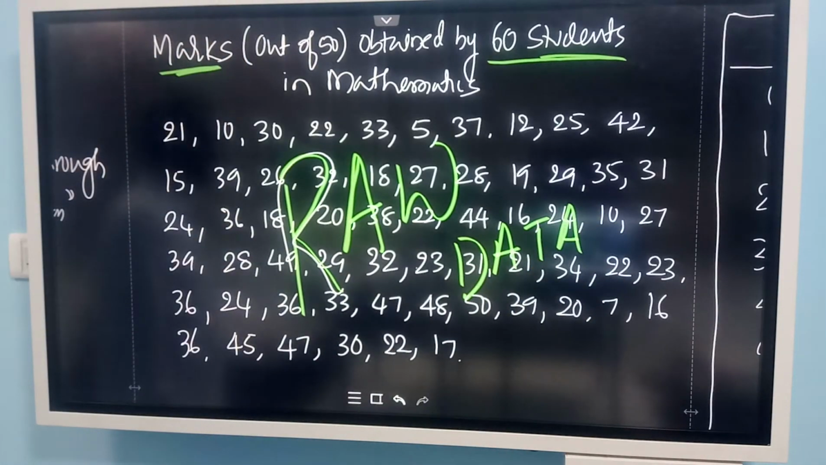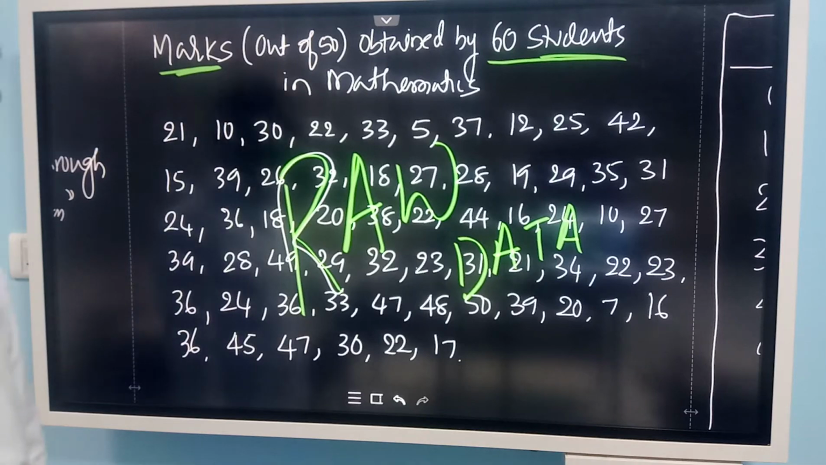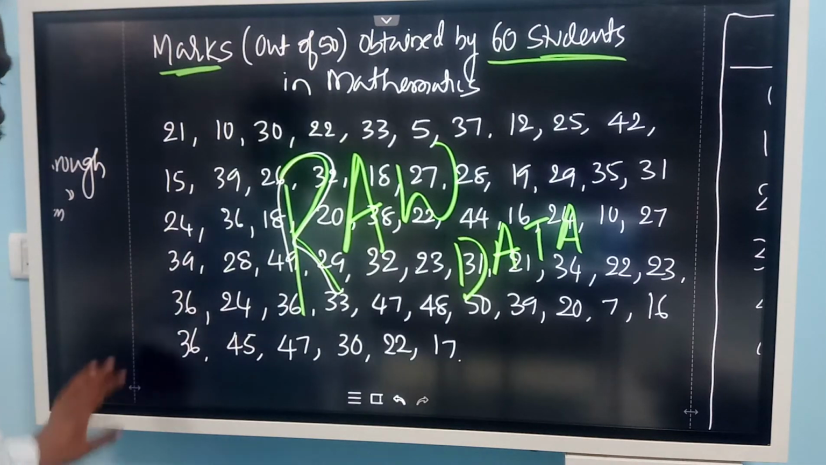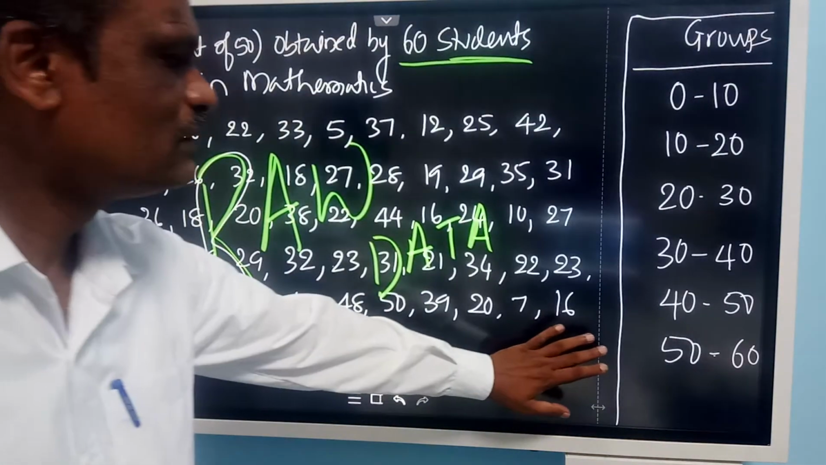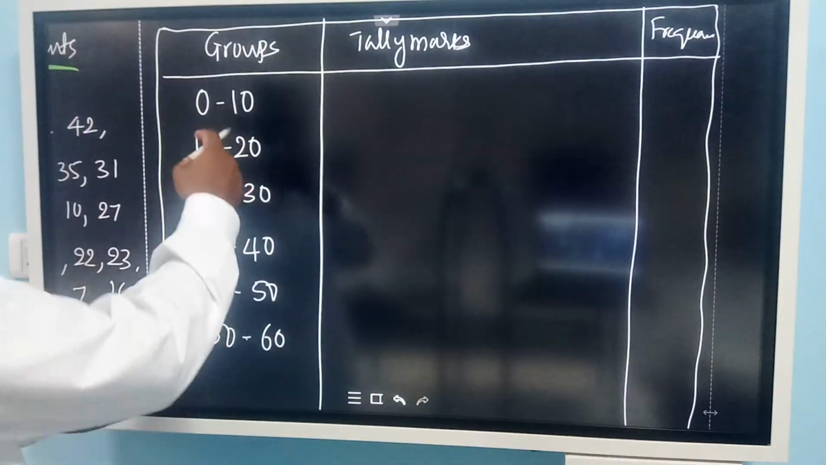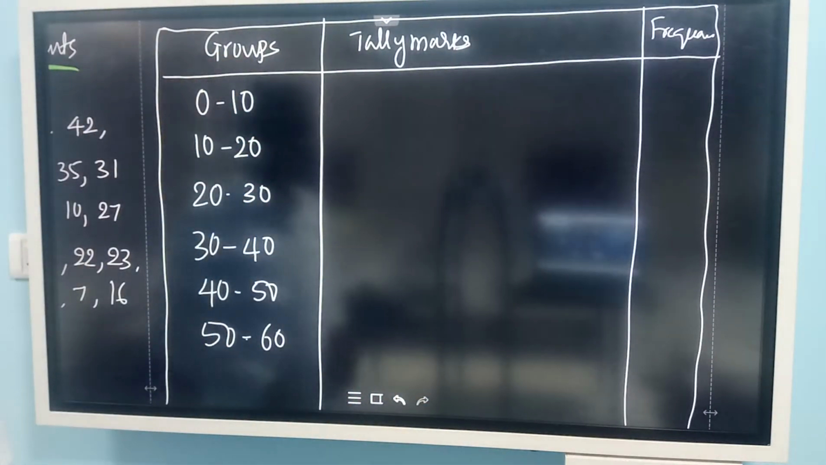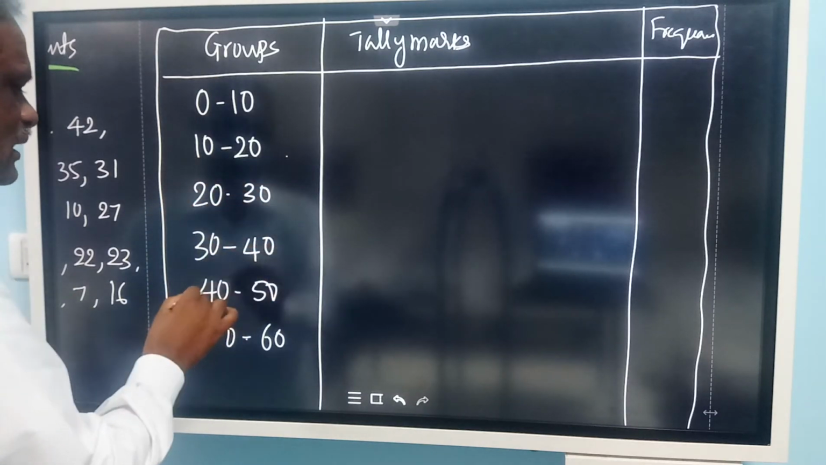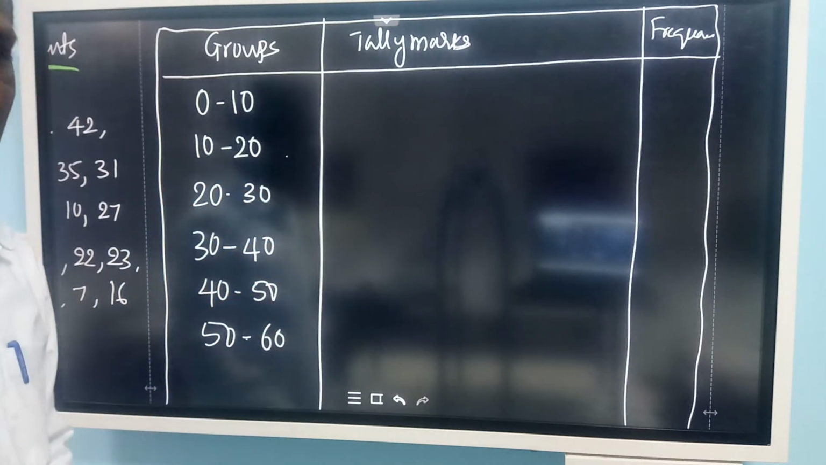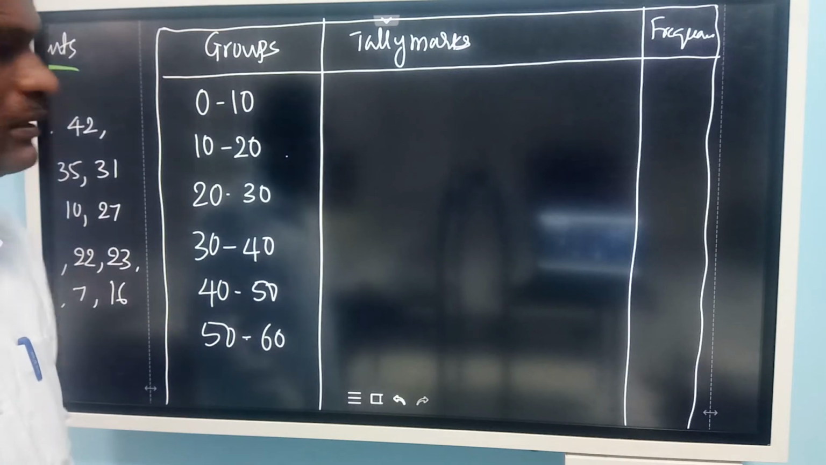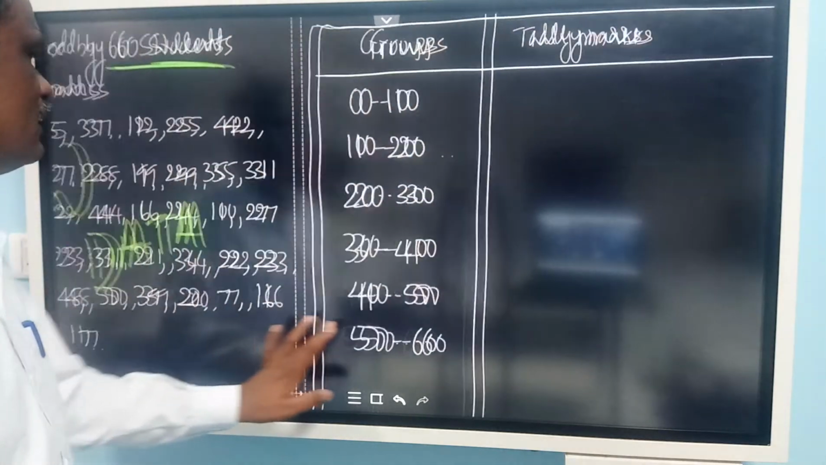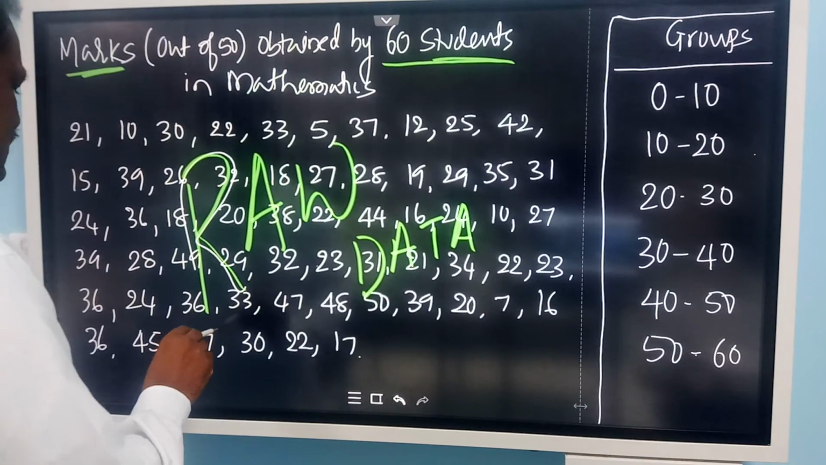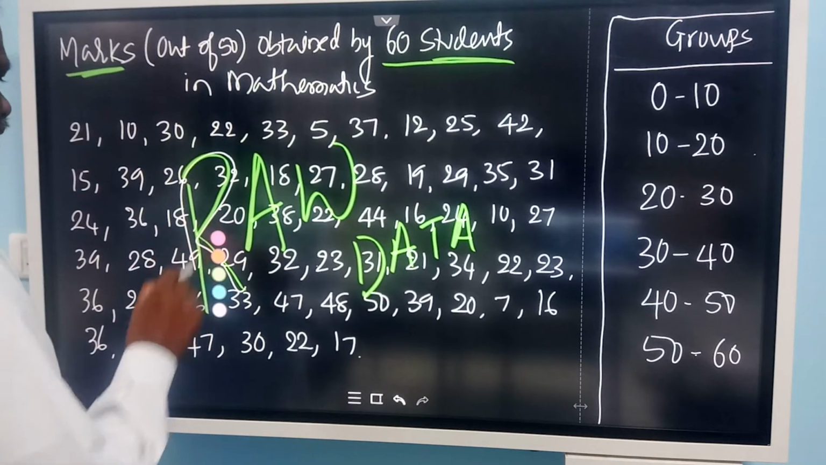Raw data we collected. Now after this raw data collection, I am going to make a table like this: 0 to 10, 10 to 20, grouping. How many students for 0 to 10, 10 to 20, 20 to 30, 30 to 40, 40 to 50, 50 to 60. I am going to find out the data. Now, how to collect this? I am going to encircle here.